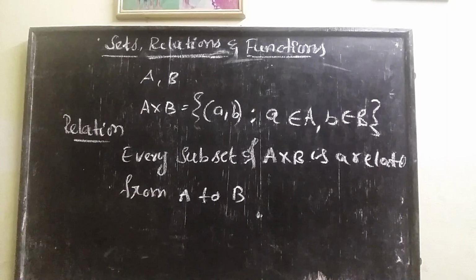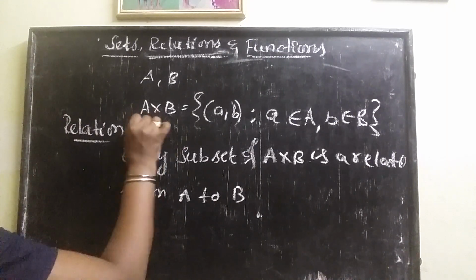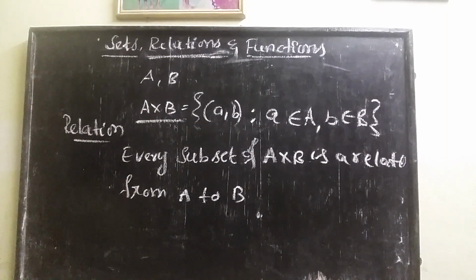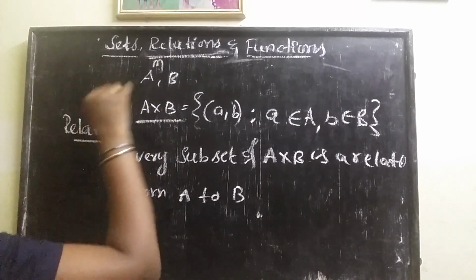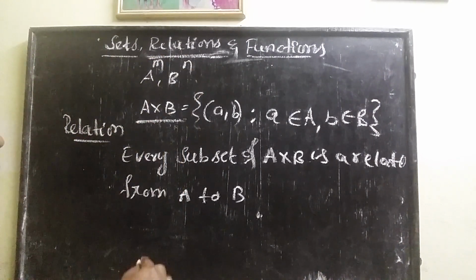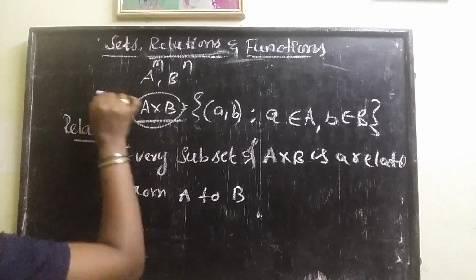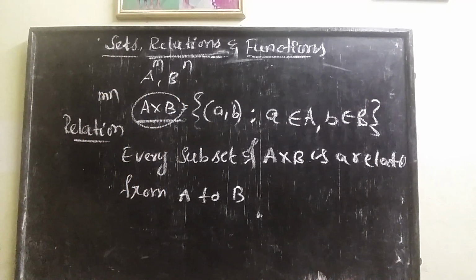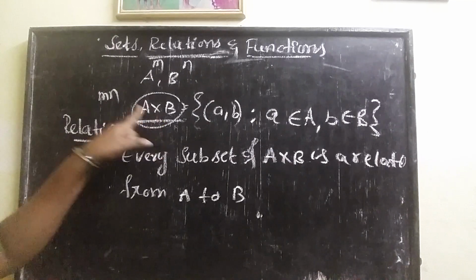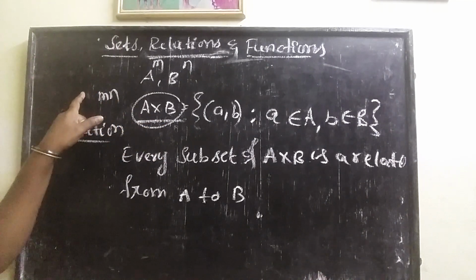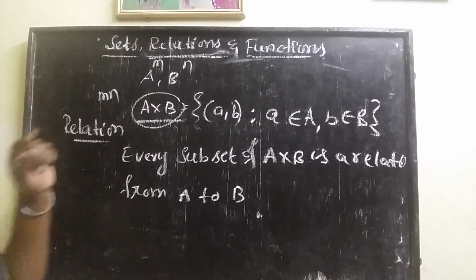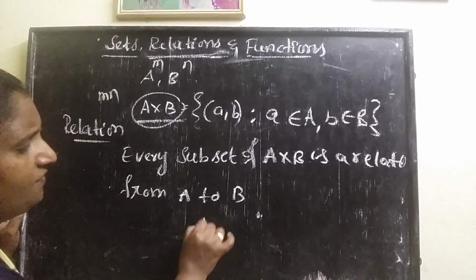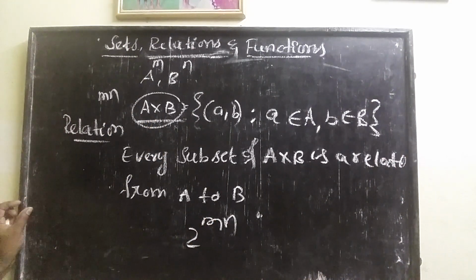So how many subsets can be formed for this? If A contains m elements and B contains n elements, then A cross B contains mn elements. How many subsets are possible for this? 2 power mn.